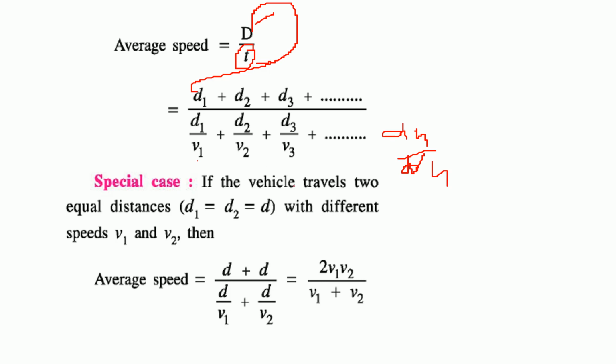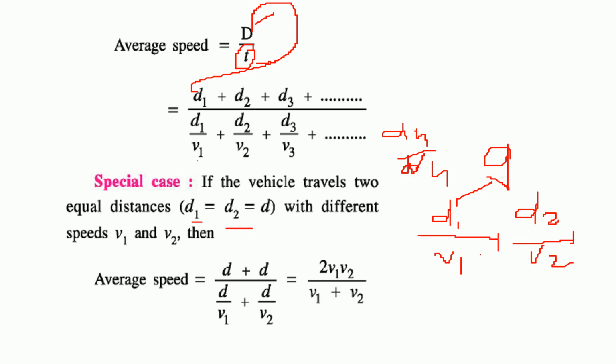So if the vehicle travels two equal distances, say d1 and d2 are both equal to d, and velocity v1 is maintained here, v2 is maintained here. So this is for d distance, this is for d distance. What will be the average speed?